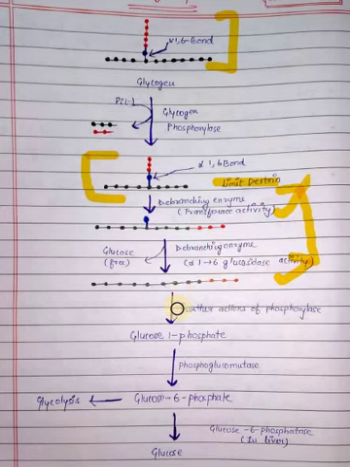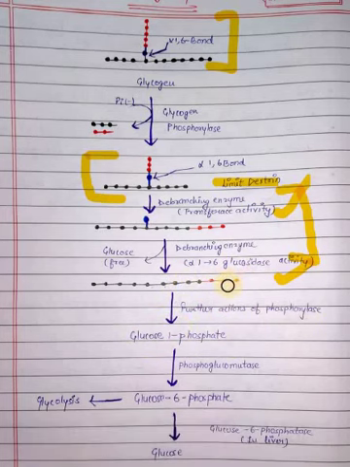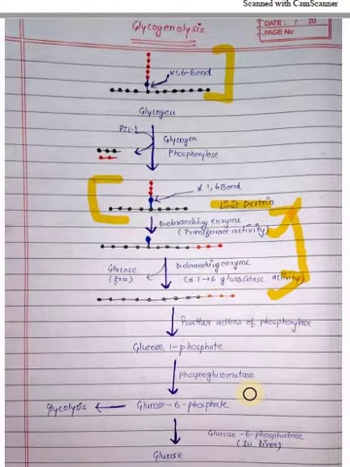After that, further action of glycogen phosphorylase continues and it forms glucose 1-phosphate, that is, it starts cleaving glucose one by one, cleaving the 1,4-glycosidic linkage and forming glucose 1-phosphate. Then this glucose 1-phosphate converts into glucose 6-phosphate, and then this glucose 6-phosphate converts into glucose.